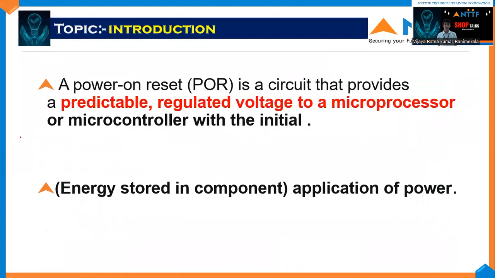Let us see the introduction. A power on reset is a circuit that provides a predictable regulated voltage to a microprocessor or microcontroller with initial application of power. Here, predictable means it will predict 5 volts to 6 volts to the circuit. Regulated to 5 volts to 9 volts is our operation. Initial means power energy stored in the components like a capacitor. I'm going to the next slide.